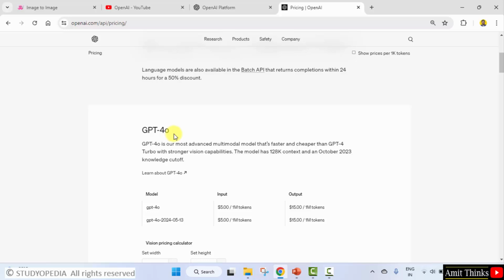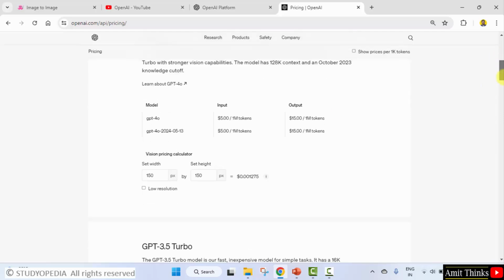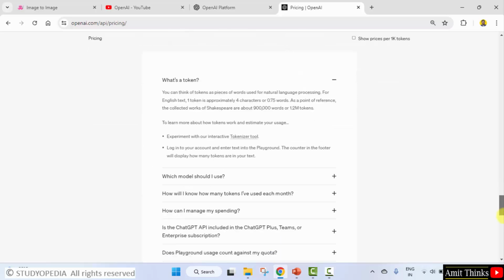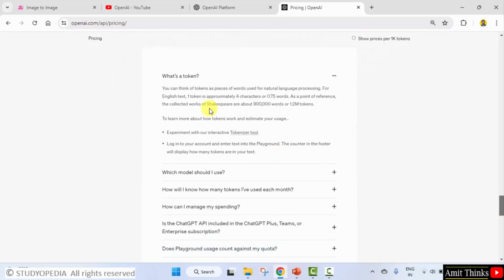Okay, the access to GPT-4 is limited. After 2 or 3 text prompts or a single image generation, it will say that that's it, a limit. You can check it after 24 hours for new prompts. Okay, I'm talking about the free version here, but for pricing, you can learn about the pricing here completely, and also about the other models. It's also showing what is a token. Okay, and other details.